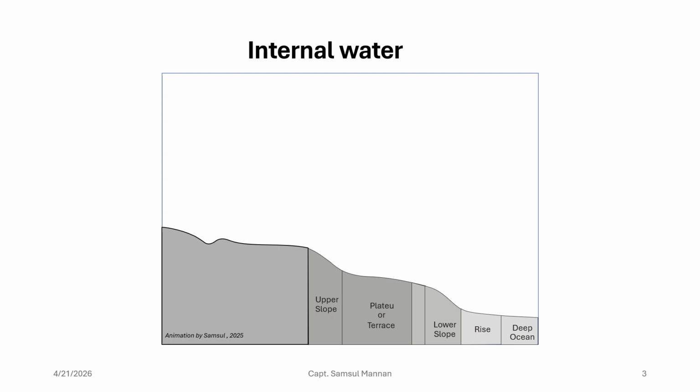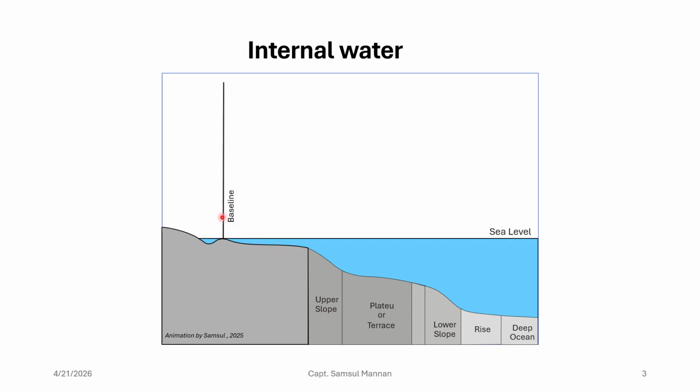Right, so let us see the animation. What is innocent passage, internal water. So here we have got a coastal state and here we have got the sea, and in the sea we have got a baseline, and on the landward side of this baseline we have got the internal water, and here the coastal state will have full sovereignty, right? The coastal state can create laws and do whatever they want in this internal water, right?